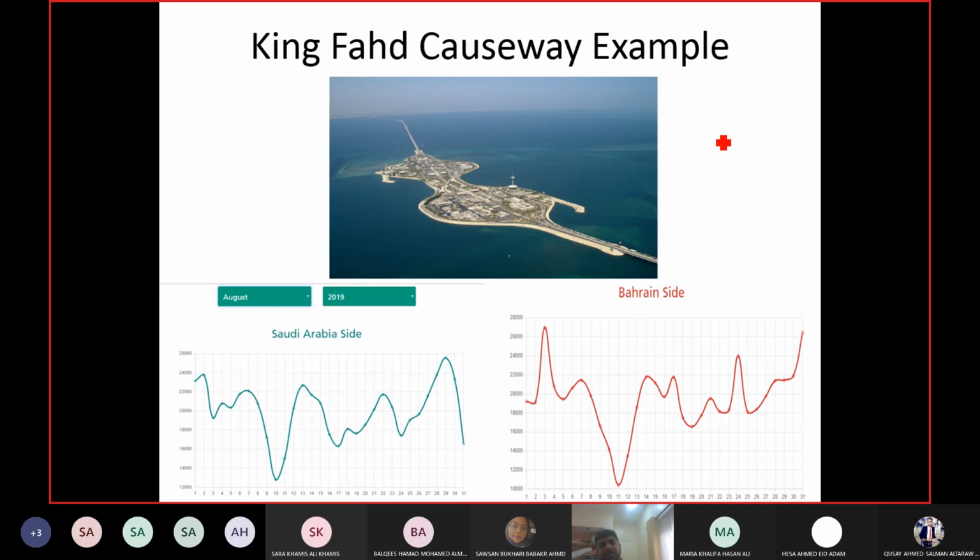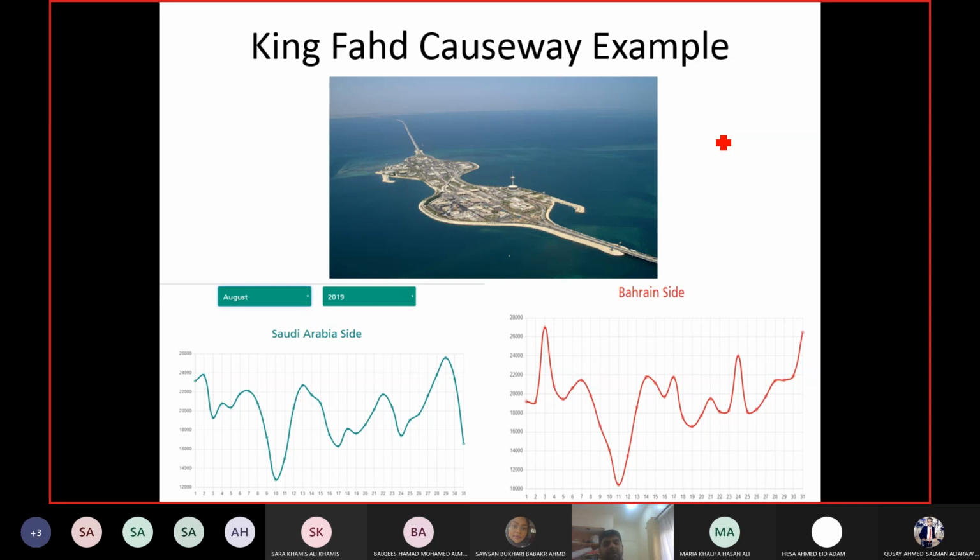The sea is the screen line. And King Fahd Causeway is the crossing point. So now you can refer to the example which I was giving earlier. A natural barrier between the two areas, we make it part of our boundary, and the number of crossing points is only 1. Okay. So King Fahd Causeway is the crossing point.